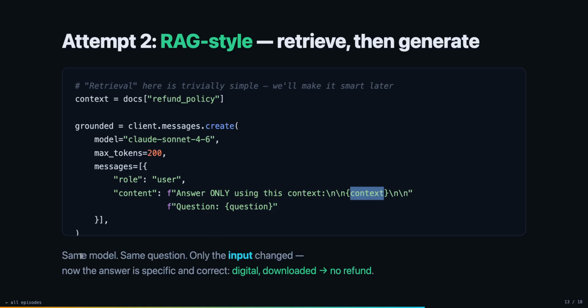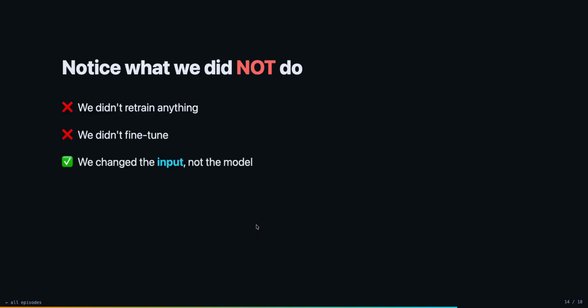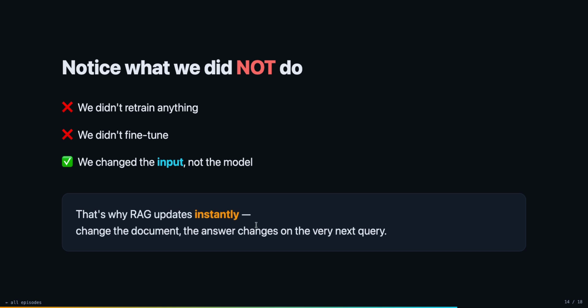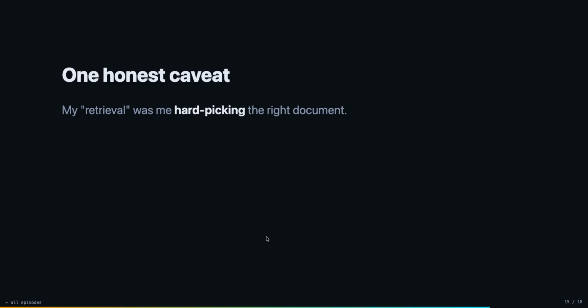Same model, same question, only the input changed. Now the answer is specific and correct: digital, downloaded, no refund. Notice what we did not do. We did not retrain anything, we did not fine-tune, we changed the input, not the model. That's why RAG updates instantly. Change the document, and the answer changes on the very next query.